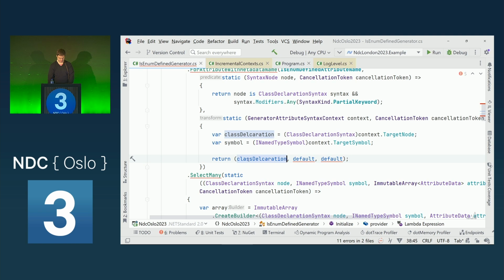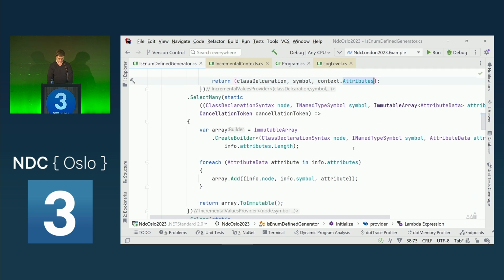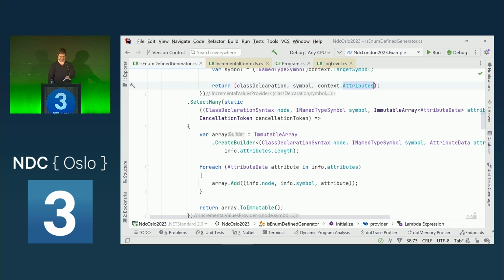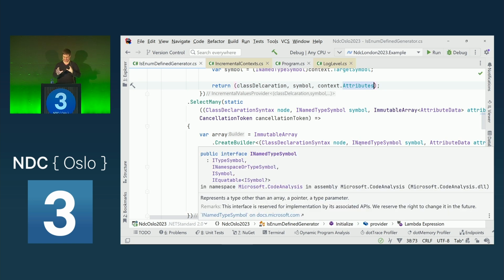And I put this now here in a value tuple so that the next step has this as an input. And additionally, also the attribute data, so that we can extract the information out of that. In the interest of time, I have implemented the rest of the pipeline already, so let's go through the rest of the pipeline.